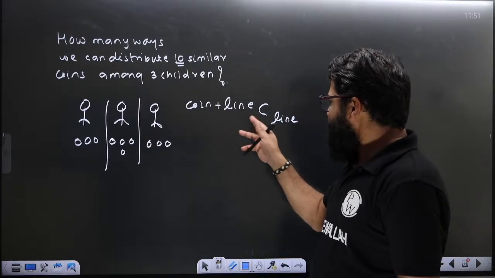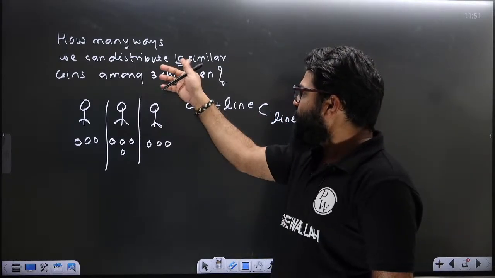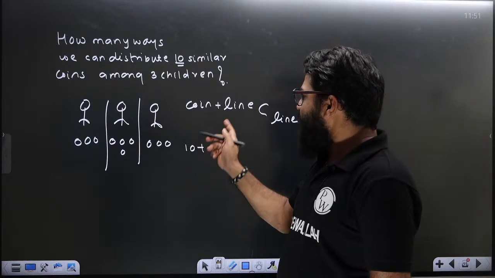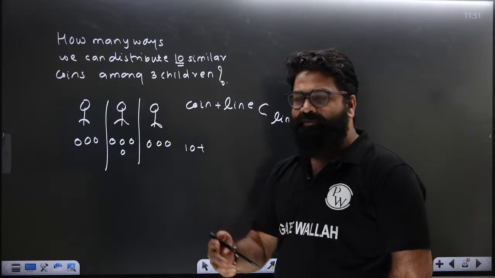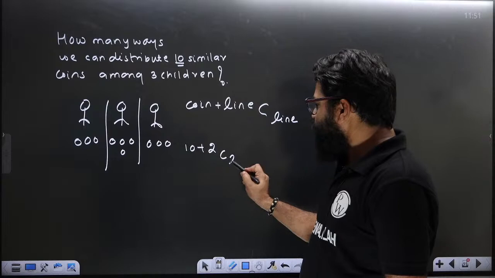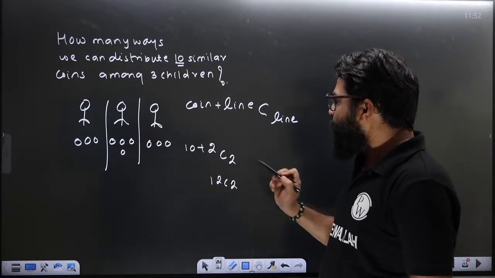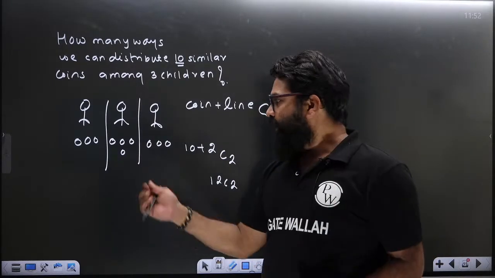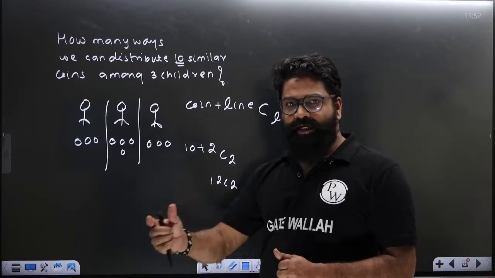So coins plus lines, and then the combination of lines. How many coins are you having? 10. And how many lines will you have? You will have 2 partitions, so you will have 2 lines. So 10 plus 2 C2. Here you will get the answer as 12 C2. Okay, so 10 coins and 2 lines, 12 C2.